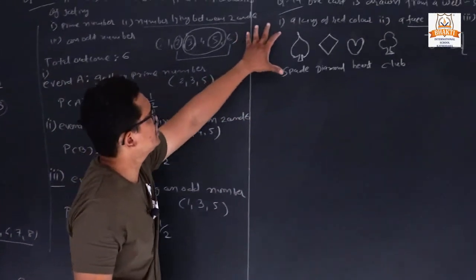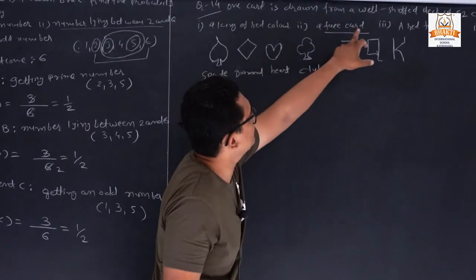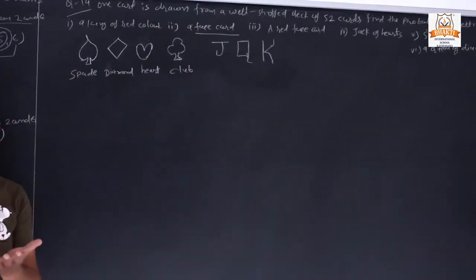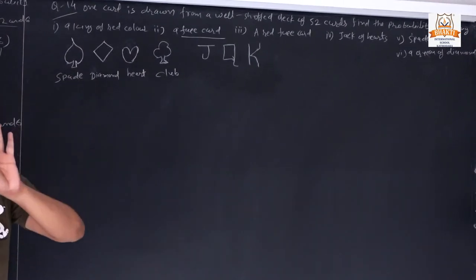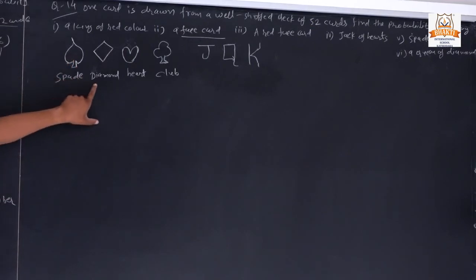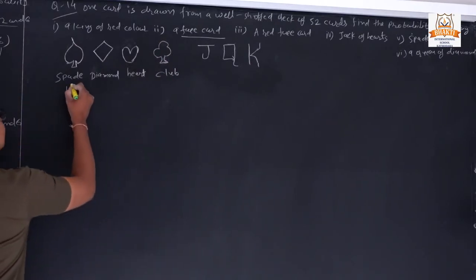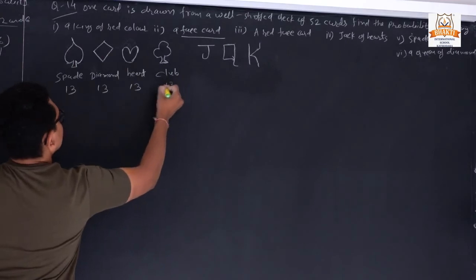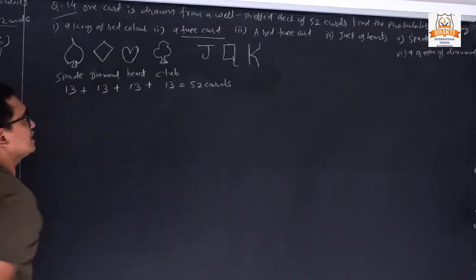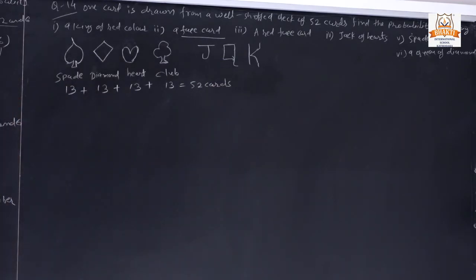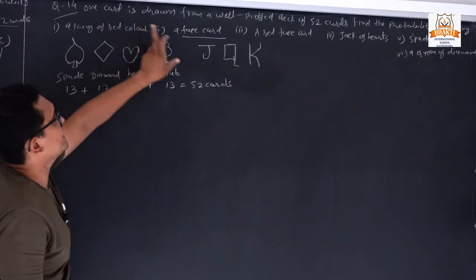Now next question, question number 14. One card is drawn from a well-shuffled deck of 52 cards. So you haven't seen the cards. So we have 52 cards. We have 4 suits of cards: spade, diamond, heart and club. Each has 13 cards. So we can add these all. So total 52 cards. Find the probability of getting first a king of a red color.